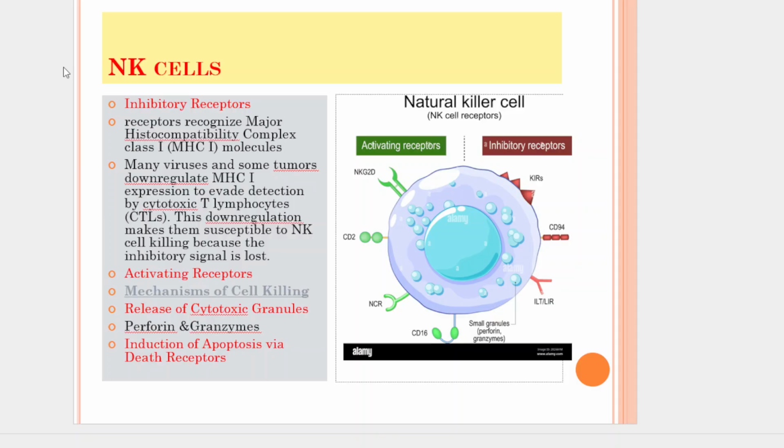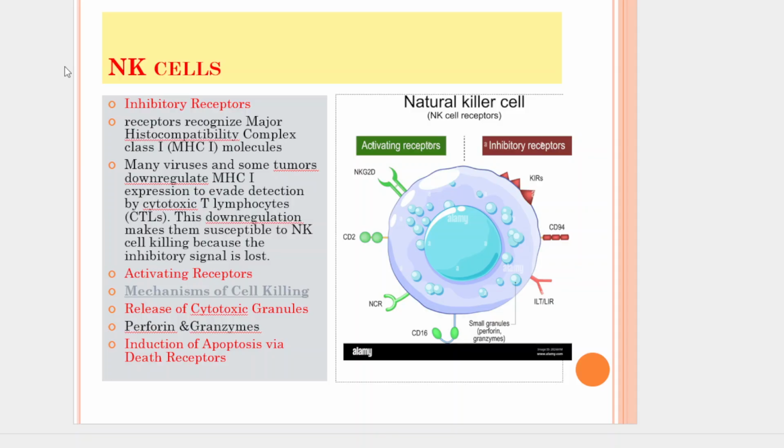Many viruses and some tumors downregulate MHC1 expression to evade detection by the cytotoxic T lymphocytes. This downregulation makes them susceptible to natural killer cell killing because the inhibitory signal is lost. NK cells also have activating receptors. These receptors recognize various ligands expressed on stressed, infected, or cancerous cells. When activating signals outweigh inhibitory signals, the natural killer cell is triggered to kill the target cell.